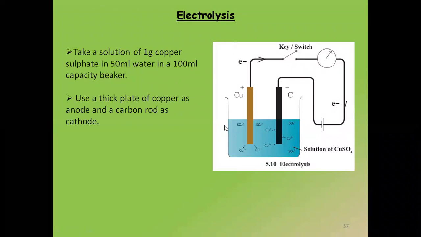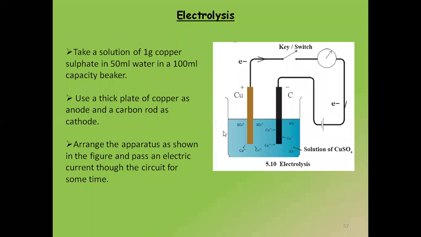We are using a thick plate of copper. Thick plate of copper दिख रहा है positive as anode, because anode is positive, and carbon rod as cathode is negative. So मैंने negative terminal पे carbon use किया है और positive terminal पे copper use किया है. Arrange the apparatus as shown in the figure and pass an electric current through the circuit for some time.